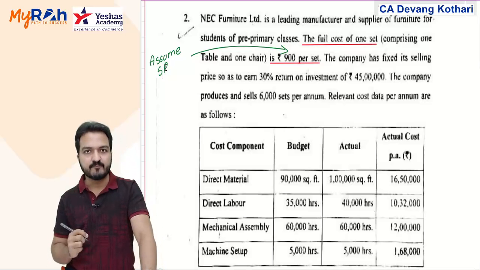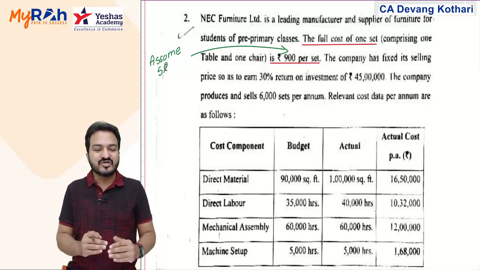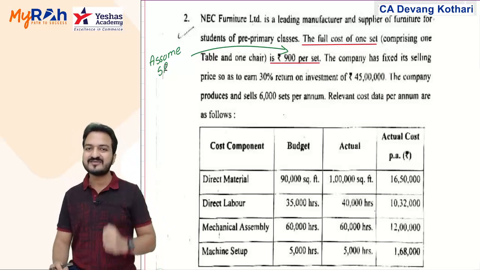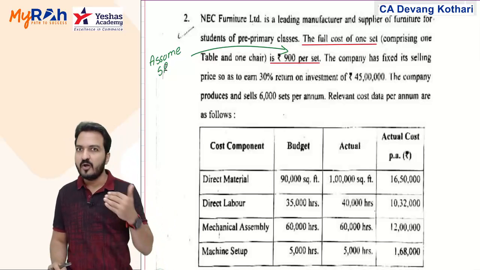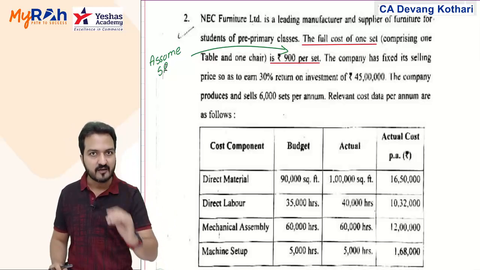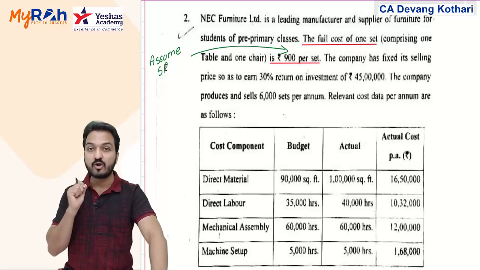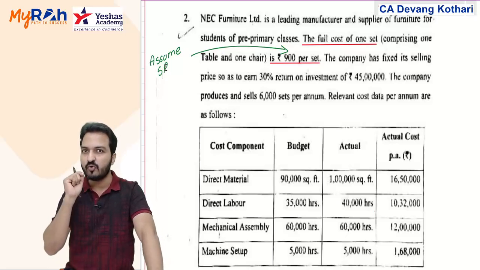is the selling price. It is the cost at which I am giving the product to the customer. It is the cost for the customer. For me, 900 becomes a selling price. I'll also prove that this assumption holds correct.